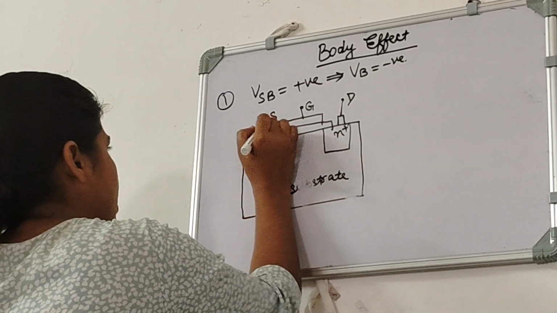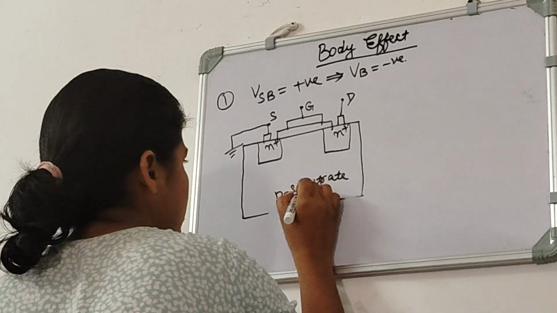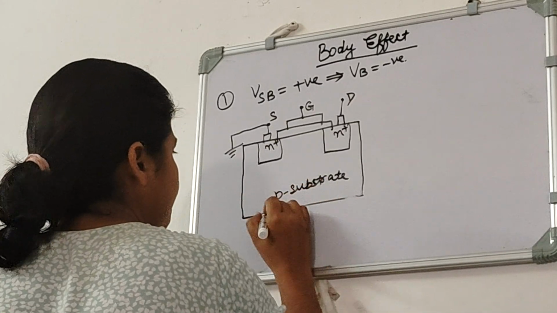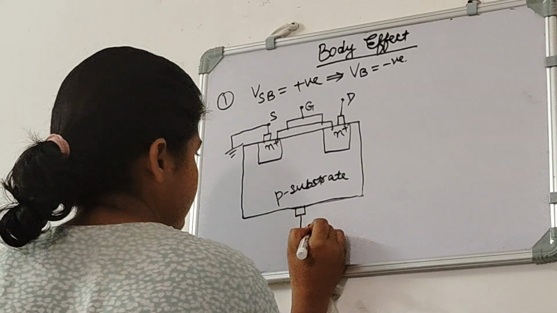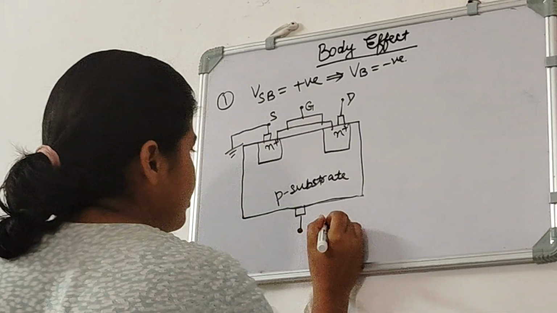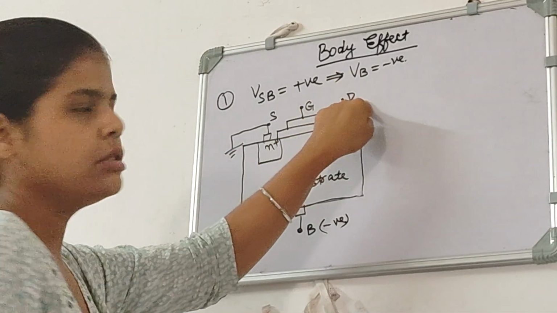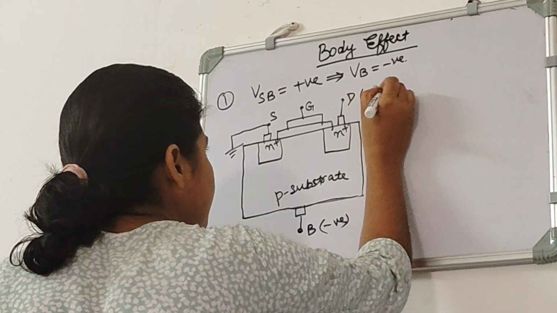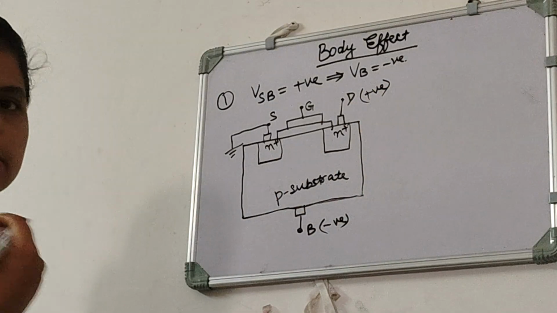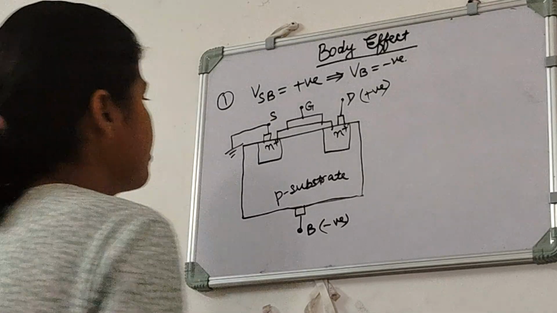Our source is grounded, so we'll show it as grounded. And our body is negative, so we will show negative voltage at VB, at body terminal. And we know that in NMOS we take our drain as positive voltage for the flow of current, which we have discussed in the working of NMOS.